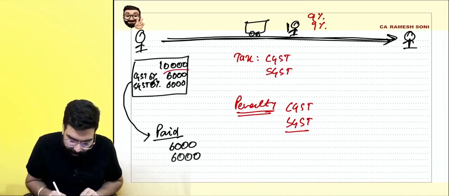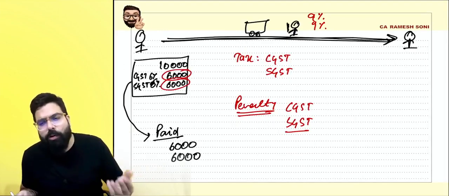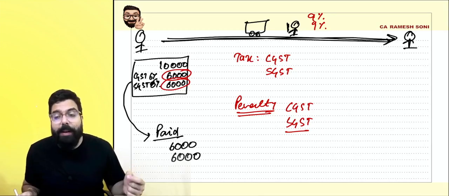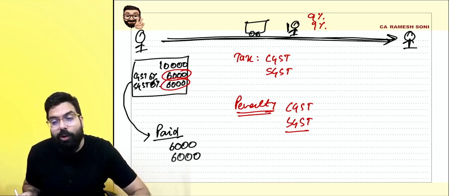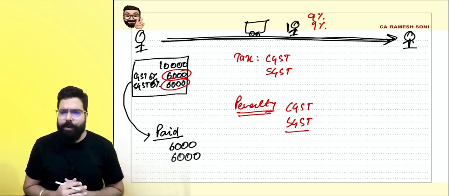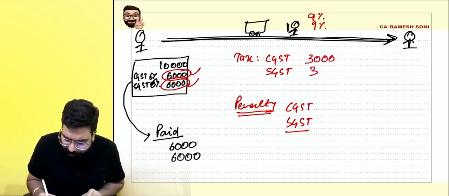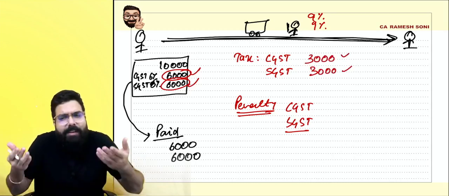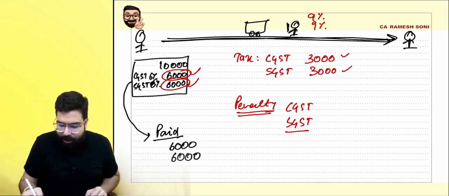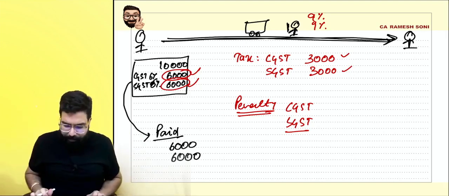See, I have already gone ahead and paid 6,000 and 6,000. Will I pay again the complete amount of tax, or will I pay just the differential tax? Tell me everyone. Sir, you will pay only the differential tax because tax you have already paid. Sir, 6,000, 6,000 I have already paid. I'll tell him the remaining 3,000 and 3,000 rupees I'll pay, sir, because I was trying to steal 3,000 rupees of tax. Okay, take tax. Penalty will tell Ramesh, whatever you are trying to steal, the same amount of penalty also we want. Are you guys able to understand?